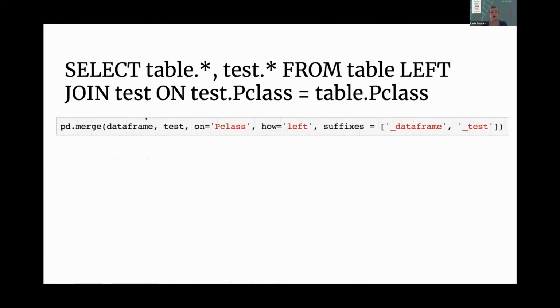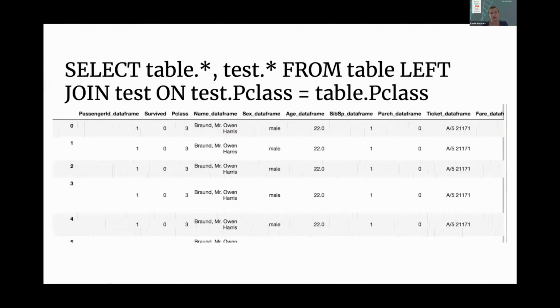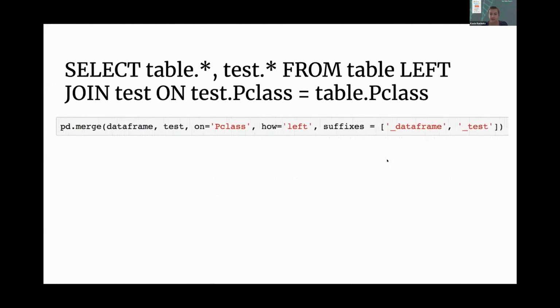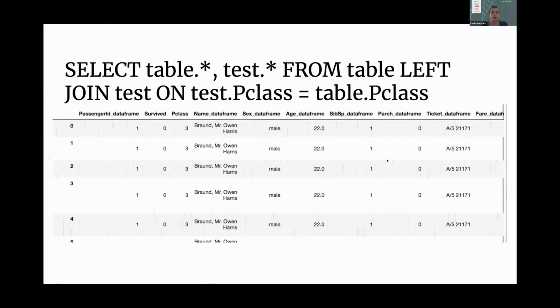Here I run the same function with the same join, but I say that I want to have these specific suffixes, underscore data frame and underscore test, so I know which tables they come from. And again, we can see this works very nicely. It shows us the data frame and the test tables that we actually can't see here.